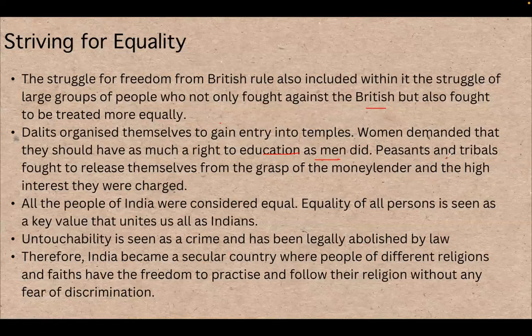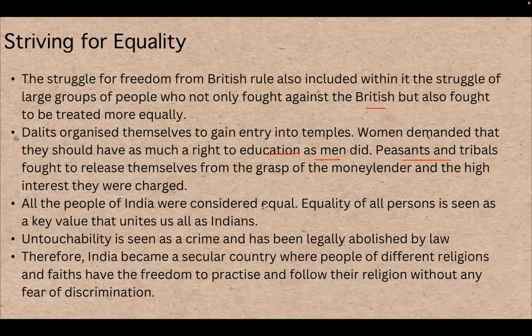Peasants, farmers, and tribal communities also fought against the high interest lent by the moneylenders. Women also fought for education. Dalits also fought for temple entry. So these are all for equality.